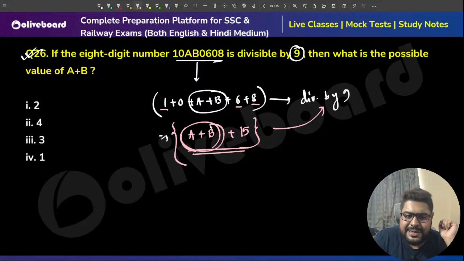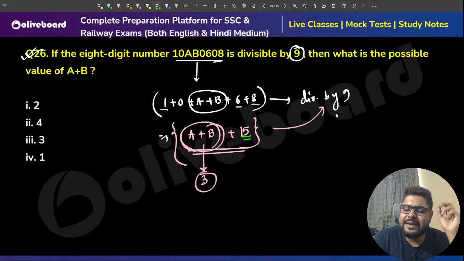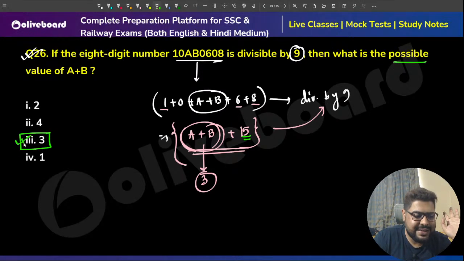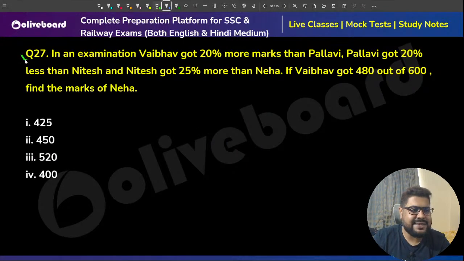Sir, A plus B, if I put 3, sir, think. So 3 plus 15 is 18, divisible by 9? Yes. So that means the possible value is 3, sir. A plus B can be 3, option number 3, sir. Done, sir. Last 3 questions.